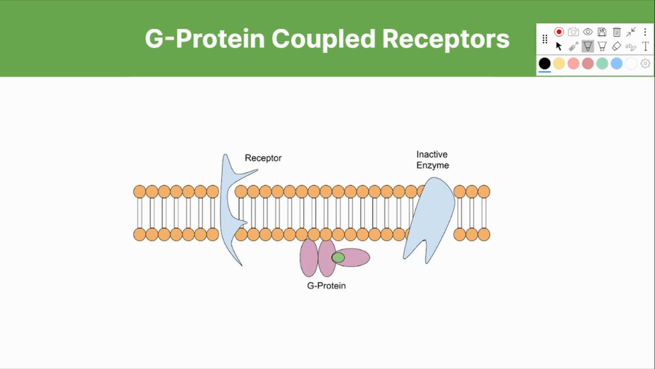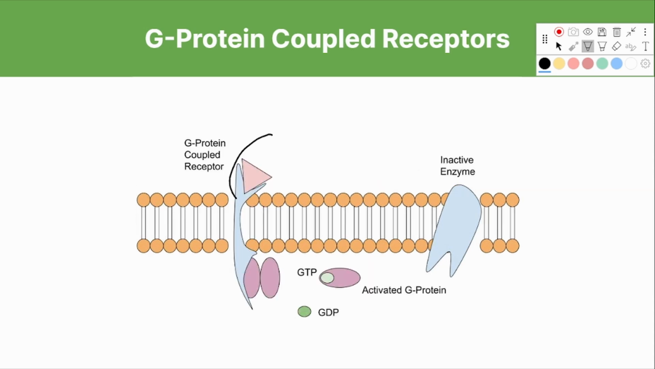G-protein coupled receptors function by activating a membrane protein called the G-protein, as we see here. The G-protein coupled receptors work in a series of steps. At first, the G-protein is inactive as the ligand is not bound to the receptor. When the ligand binds to the receptor, the receptor itself is activated, leading to a change in its 3D structure, allowing it to bind to the G-protein, as we see here.